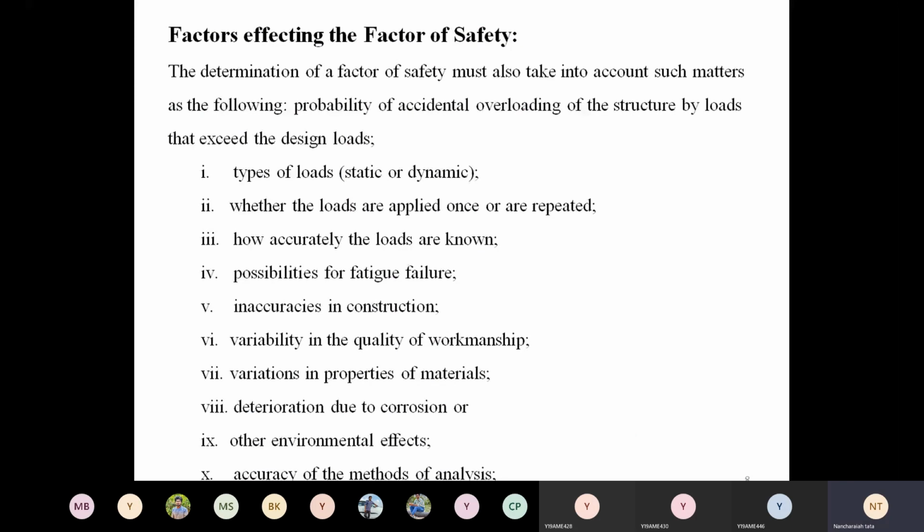Right. So the determination of the factor of safety must take into account several matters, of which the first is the probability of accidental overloading of the structure by loads. We already discussed that the load is not constant. When you are riding a cycle, we are designing only for the load when the person is sitting on the cycle, that is the weight of the person and also the weight of the cycle. Suppose you are working on any machine, the predetermined force you have already calculated from a mechanical point of view, that is the load acting, right? But in certain cases the load varies suddenly.